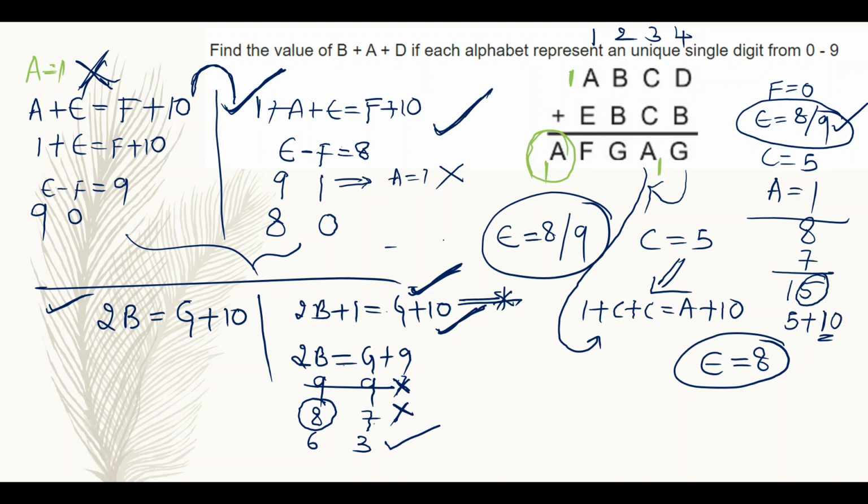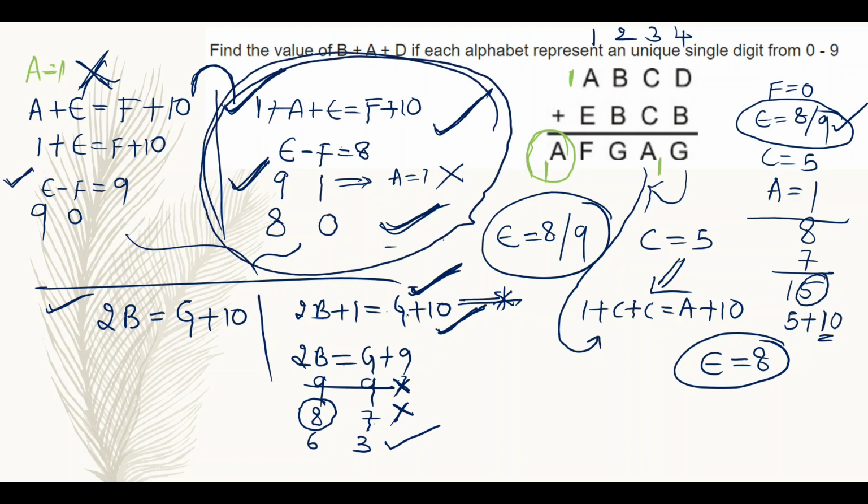So here we can confirm E value will be 8, right? So E is equal to 8 and F is equal to 0. We already know that F is equal to 0. If F is equal to 0, then E is equal to 8, fixed. And here if F is equal to 0, then E may be 9 from the first case, but E will not be 9 because here we are getting a carry from second column to first column, which is apt in this second case only. So you have to seriously concentrate on this case. We can confirm E value as 8 and not 9, right?